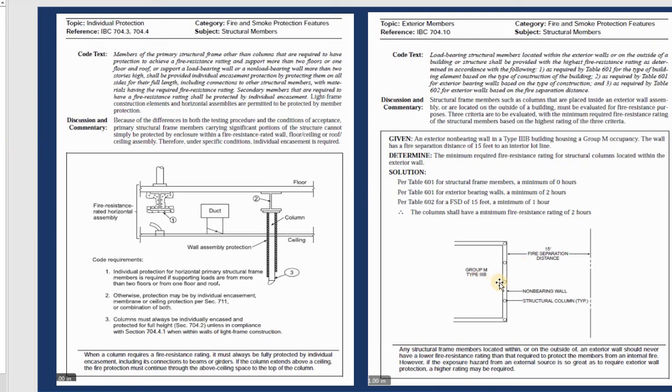For example, the roof one right here, and you see this is the line, this is the column, and this is the non-bearing wall, and you can see that the maximum distance they ask you to do is 15 feet from here to here. To make sure that if you have a non-bearing wall and a structural column, the distance from the other one to the wall right here should be 15 feet minimum. If you do closer, you need a fire resistant rate for both of them.